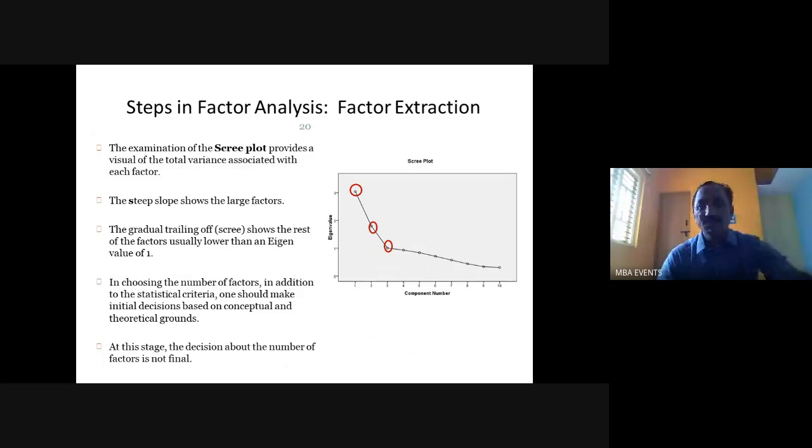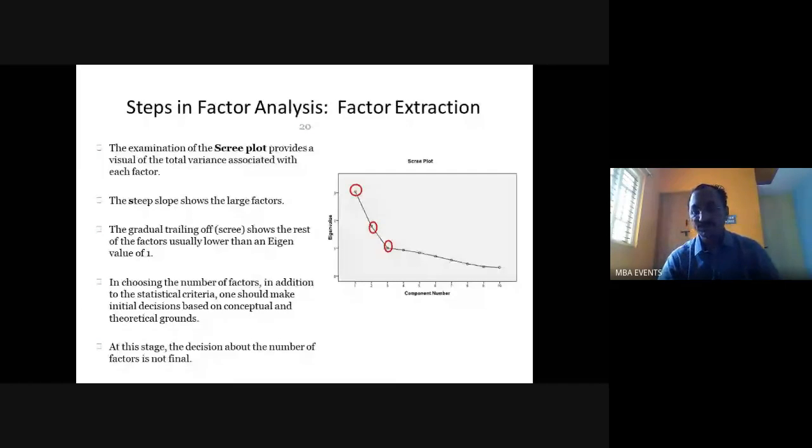The scree plot provides a visual of the total variance associated with each factor. It is also very important when you develop a research article. If you use the scree plot, it clearly highlights your efforts in understanding, and helps make a proper interpretation of the relationship among the variables.